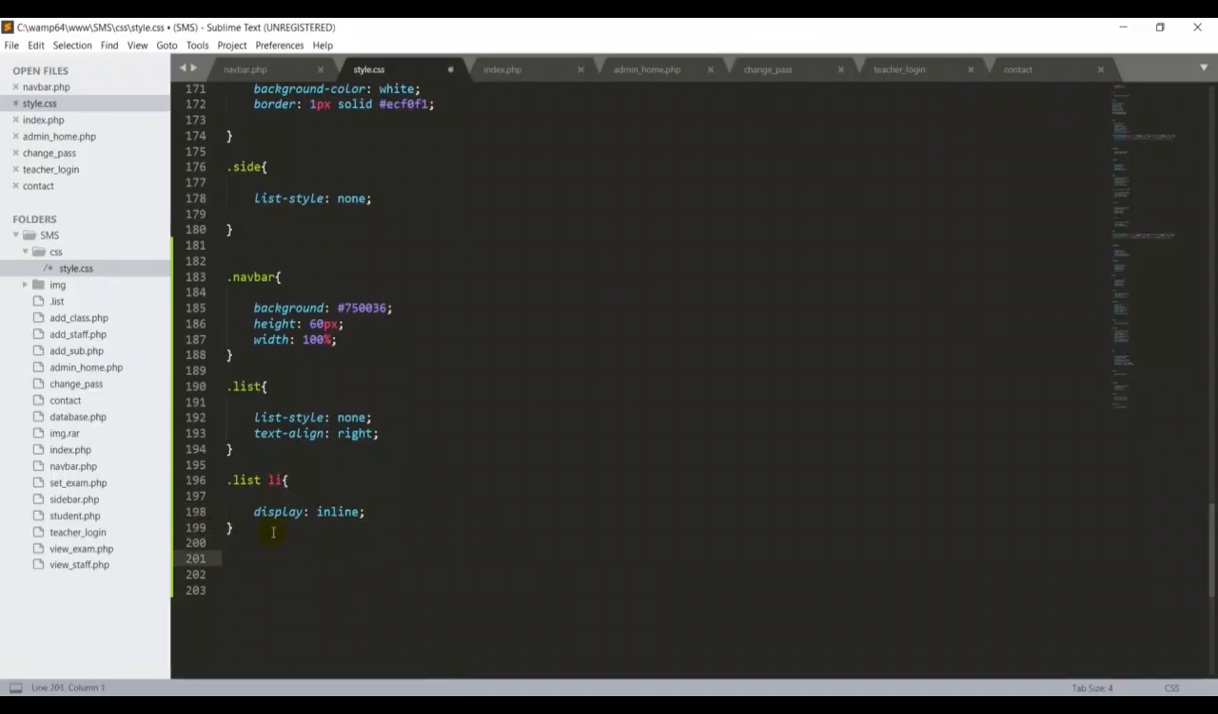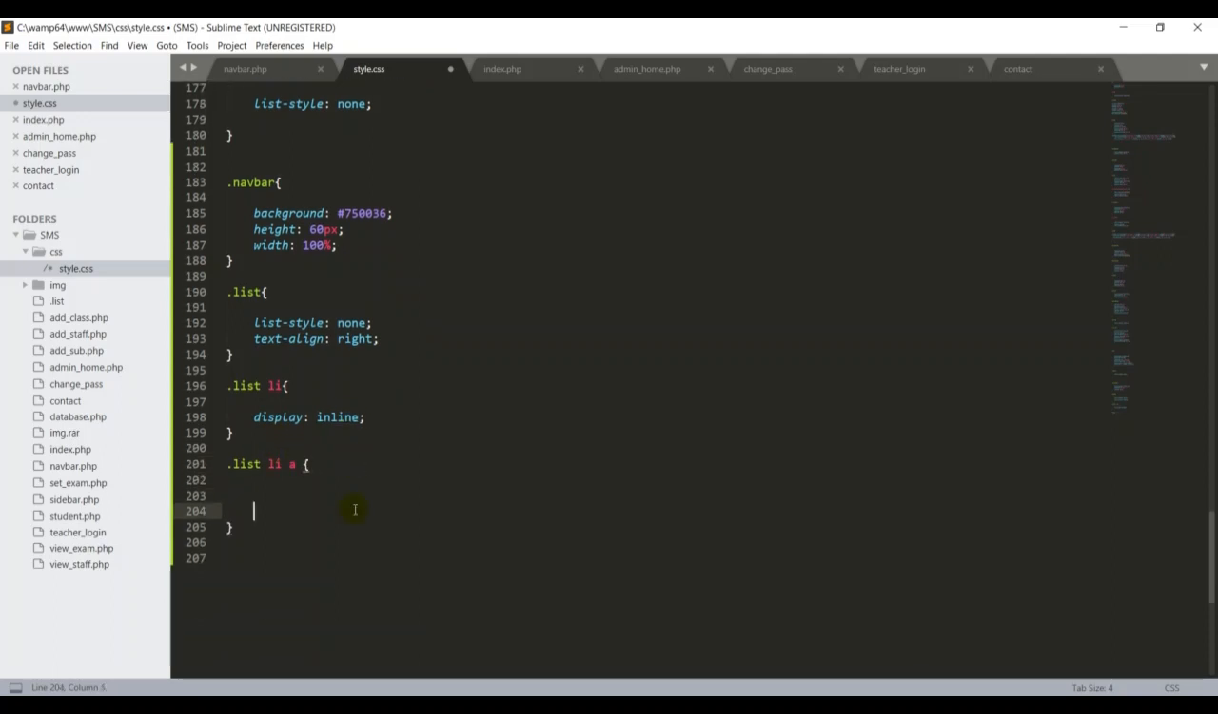Let me again write dot list, then li. This time we're going to give the style for the anchor text, so I'm putting the anchor a and open curly brace. Here we write the style for our anchor text. Text decoration first: we don't need any decoration in our list, so I make it none. Then the color for my anchor tags is white. You have to type white, otherwise you can put the color codes. Then I want to put the line height. Line height should be 50 pixels.